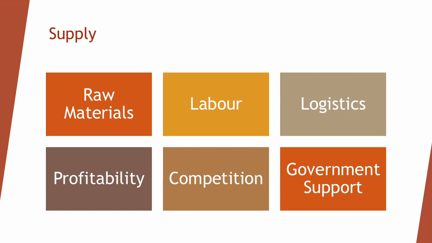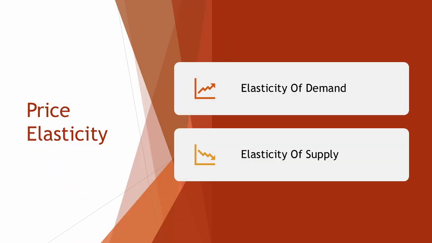and earn a profit. High competition for raw materials can restrict supply, as producers may face shortages or higher costs for essential inputs. Government support, such as subsidies or tax incentives, can boost supply by lowering production costs or providing resources to producers. Price elasticity measures the responsiveness of the quantity demanded or supplied of a good or service to